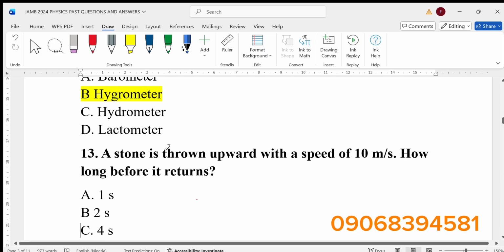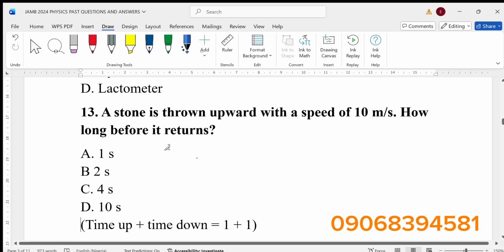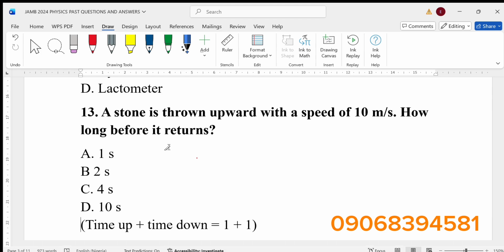Now, number 13, a stone is thrown upwards with a speed of 10 meters per second. How long will it take before reaching the ground? Now, I want you to check something here. They say a stone is thrown upwards. If the stone is thrown upwards, it means it's going against gravity. We're given the speed as 10 meters per second. How long will it return?